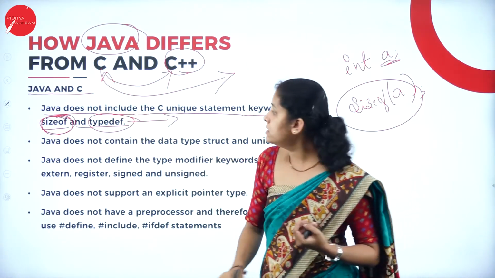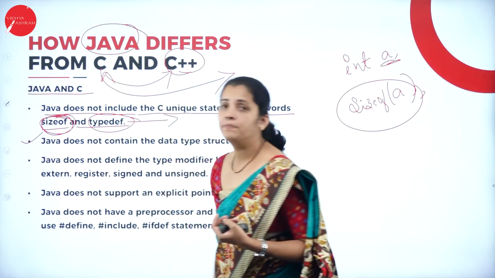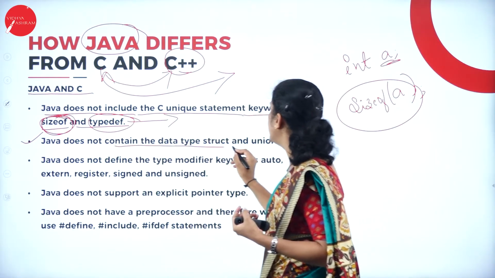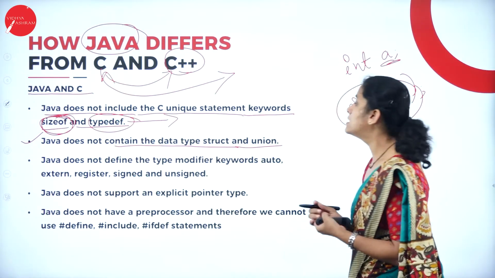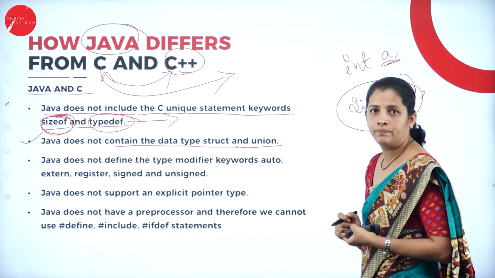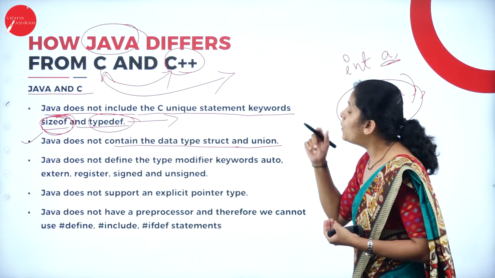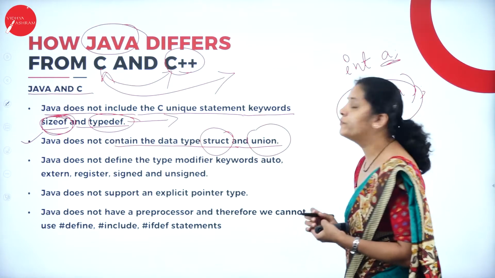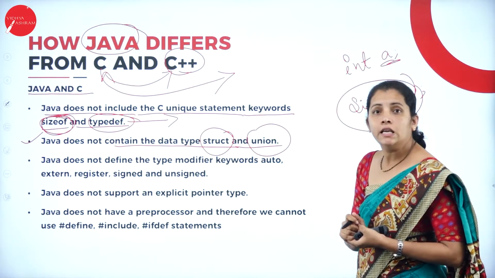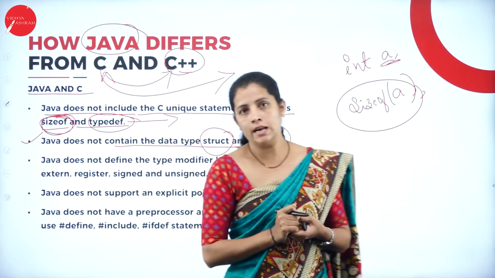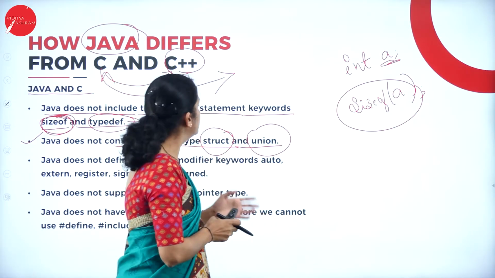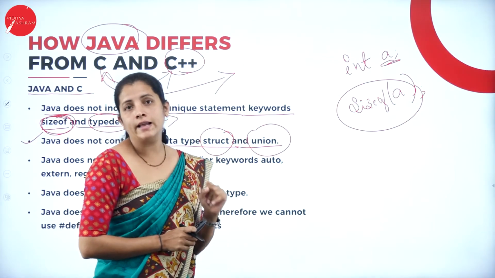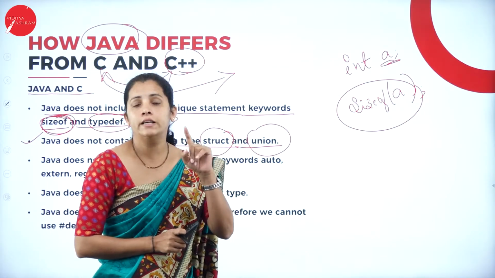Then what is another difference? Java does not contain data types like struct and union. Now tell me, what is the use of the struct keyword and the union keyword in the C programming language? These are the two keywords mainly used to define user defined data types.